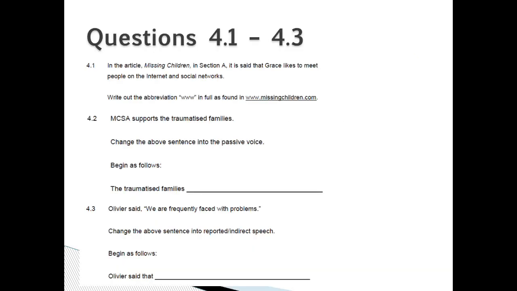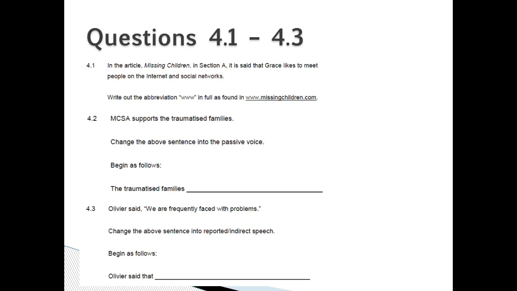Questions 4.1 to 4.3. In the article Missing Children in Section A, it is said that Grace likes to meet people on the internet and social networks. 4.1. Write out the abbreviation www in full as found in www.missingchildren.com. 4.2. MCSA supports the traumatized families. Change the above sentence into the passive voice. Begin as follows: The traumatized families.